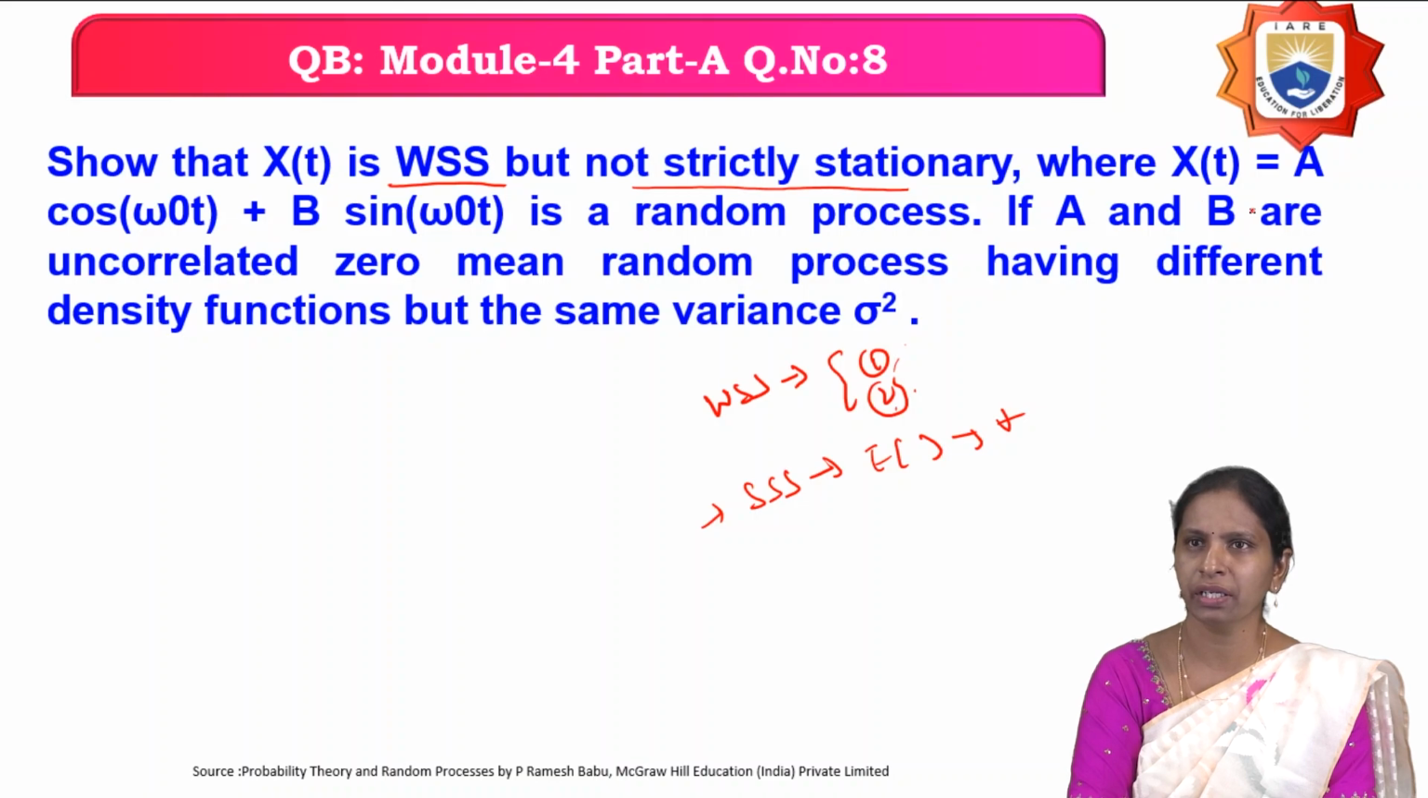And what is X(t)? They have given A cos(ω_0 t) + B sin(ω_0 t). And here which are the random variables? A and B are the random variables, and ω_0 is a constant.